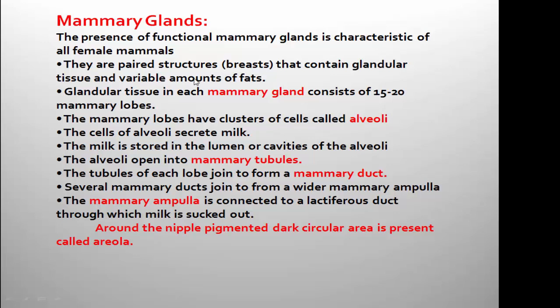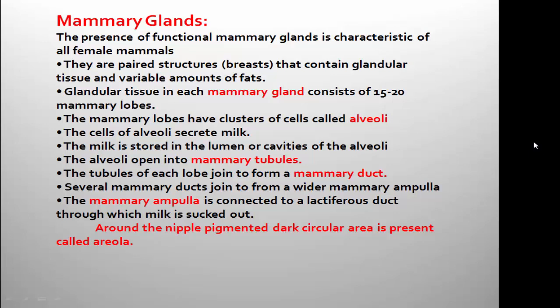So one by one again I would like to repeat. The mammary gland is made up of glandular tissue and fat. The glandular tissue consists of 15 to 20 mammary lobes. Inside the mammary lobes, the cluster of cells present are called alveoli, or mammary alveoli.